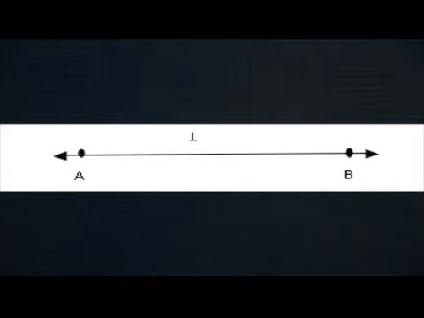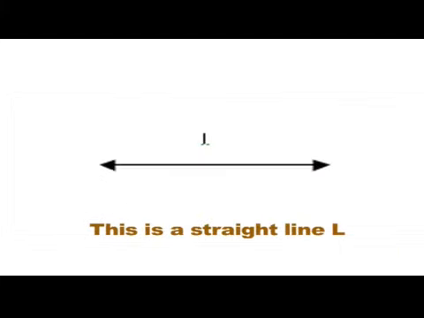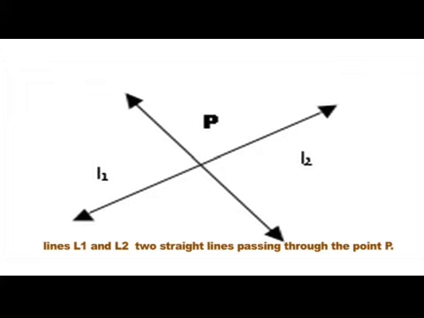When we represent a straight line as AB, it means the line passes through the points A and B. The line extends on either side of A and B. Observe the following lines. This is called PQ or straight line PQ. This is a straight line L. These are lines L1 and L2, two straight lines passing through the point P.